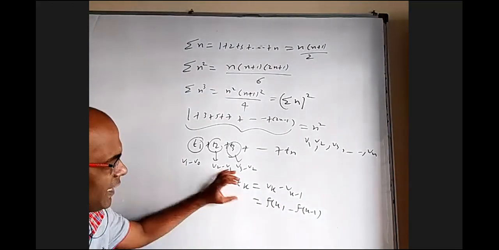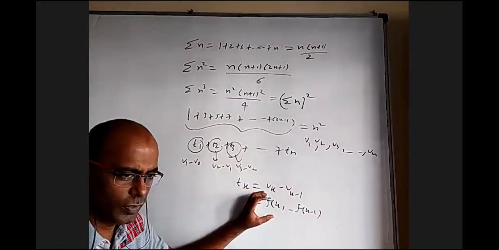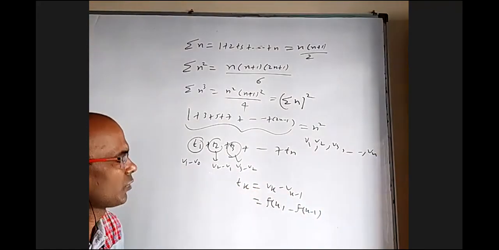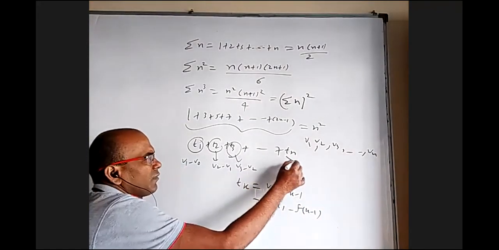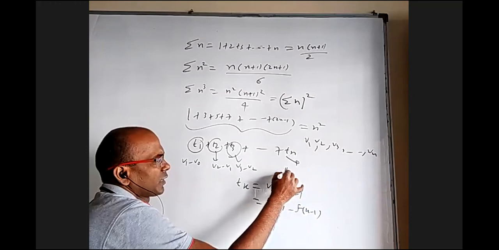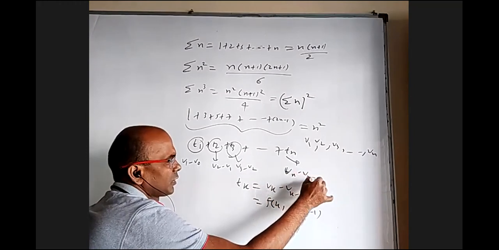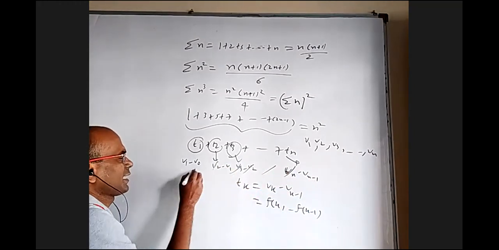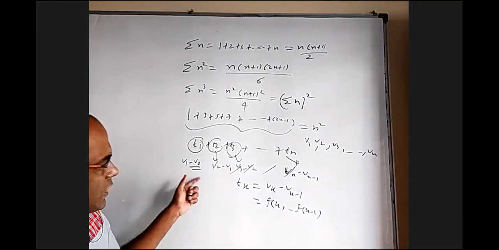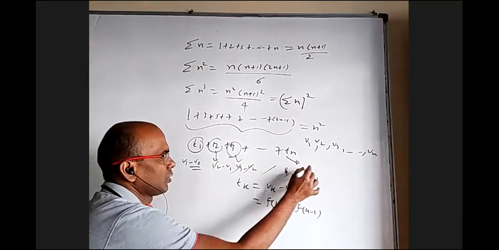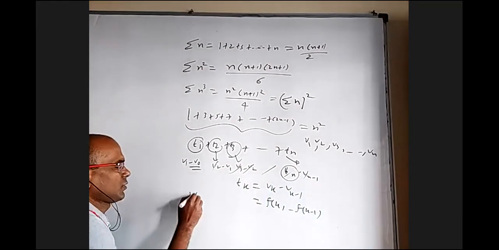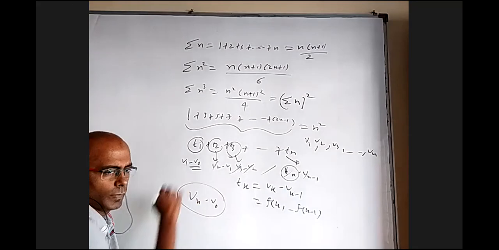If you are able to write the kth term as a function of k minus the same function of k minus 1, then when you replace everything with the corresponding terms, everything will cancel except the first negative term and the last positive term. The answer will be Vn minus V0.